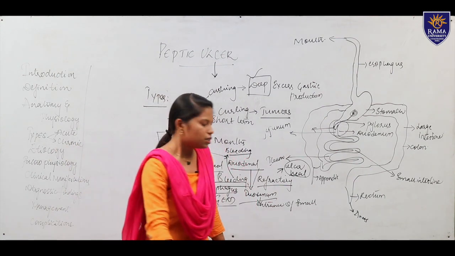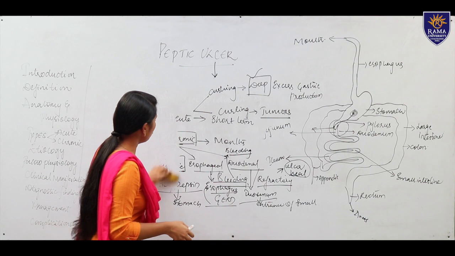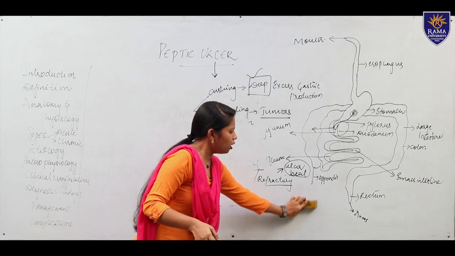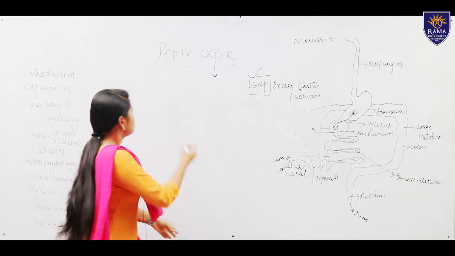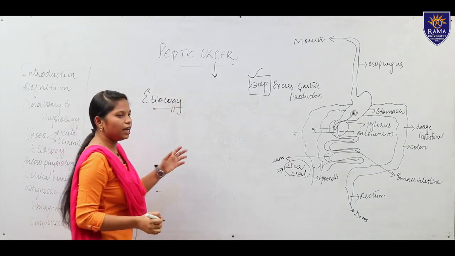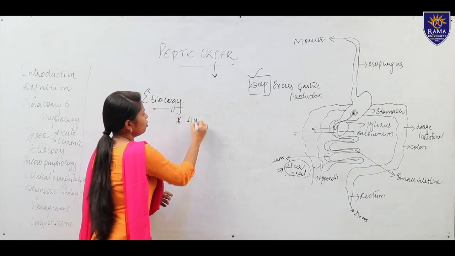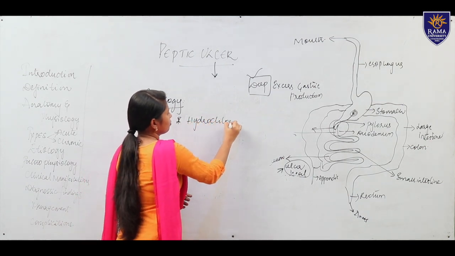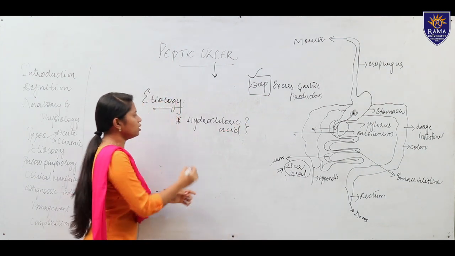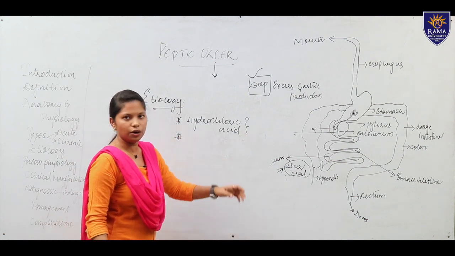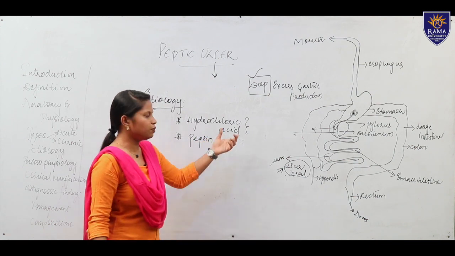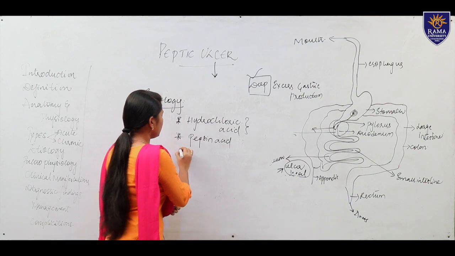Moving to our etiology. Here we know that the patient is having pepsin and hydrochloric acid. So the etiology, mainly, the first one is hydrochloric acid. This is the main acid which causes damage to the stomach, esophagus or duodenum because of excessive production. Then is pepsin. This is one of the acids produced in the stomach.